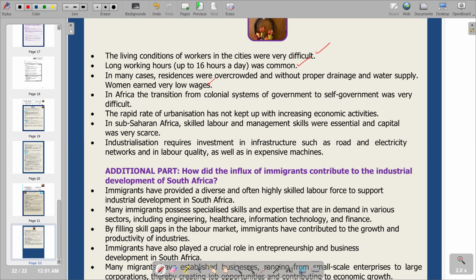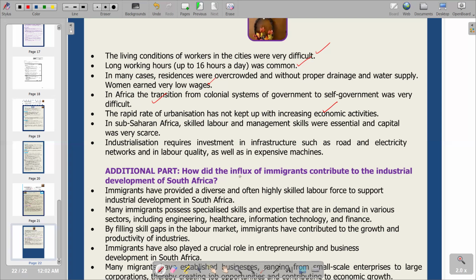The next point is saying in Africa, the transition from colonial systems of government to self-government was very difficult. So this is our next point. Then the next point, the rapid rate of urbanization has not kept up with increasing economic activities. So basically, this is explaining the same thing, that population in the urban areas increased, but economic activities were not also increasing at the same rate, which also becomes a problem.